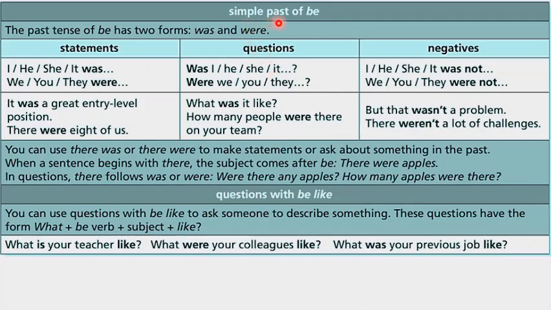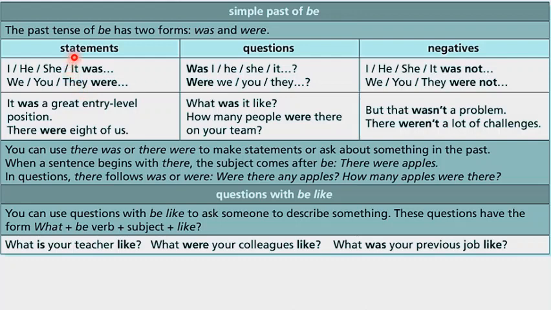Simple past of the verb to be. This is a topic that we studied when we were on basic 11. So this is only a review, remember, right? The past tense of the verb to be has two forms, was and were. We use was for I, he, she, and it. And we use were for the rest of the personal pronouns: we, you, and they.